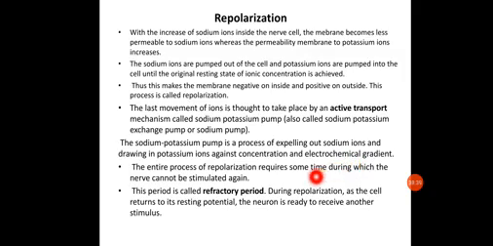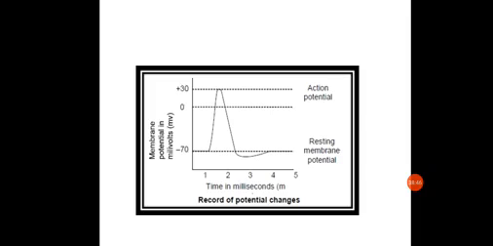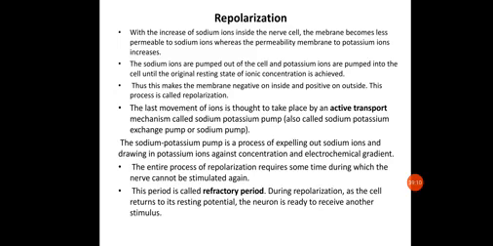Okay, the entire process of repolarization requires some time, during which the nerve cannot be stimulated again. So this is the time period which will be required. Here this is the polarization, normal resting potential, action potential is generated, and then the resting potential is again restored. So at this phase, during which the membrane is acquiring the normal resting potential, no further action potential is generated.